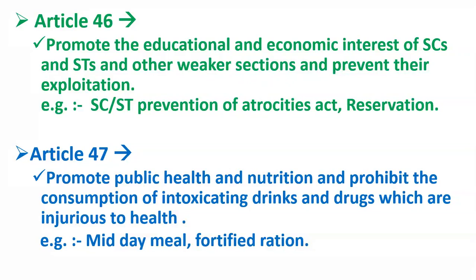So Article 46 says that the government should try to promote the educational interest of scheduled castes, scheduled tribes and other weaker sections. Similarly, it says the government should promote their economic interest. Further, Article 46 instructs the government to prevent their exploitation. Why?